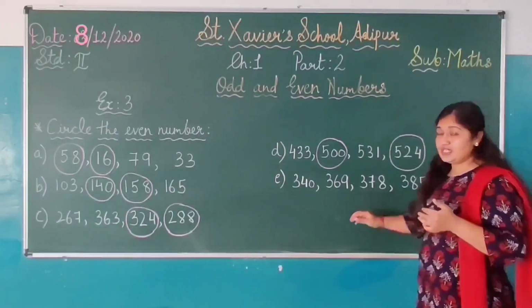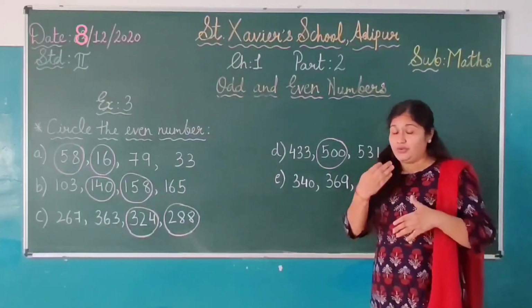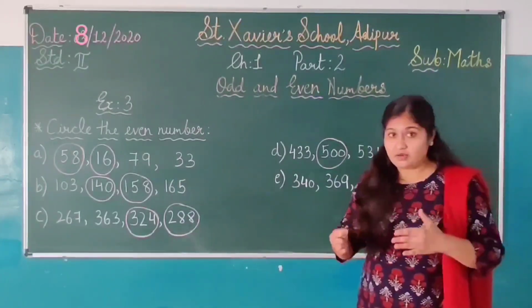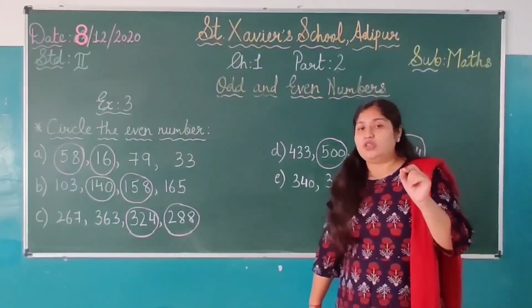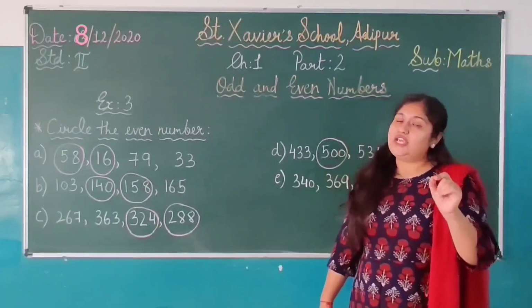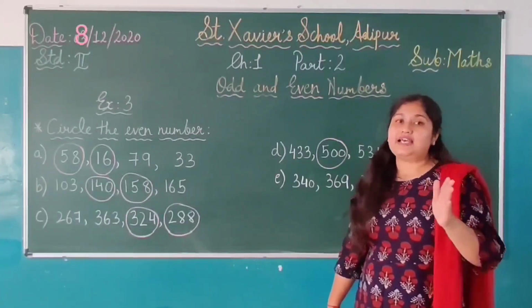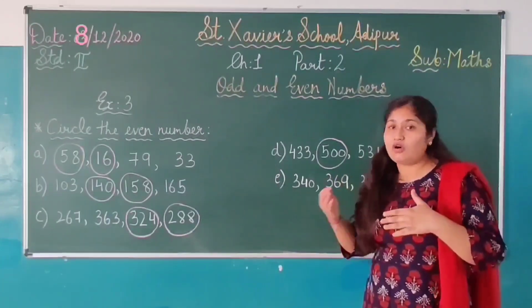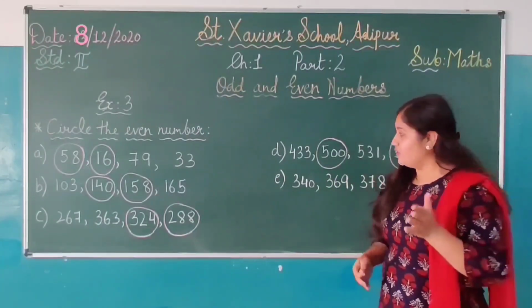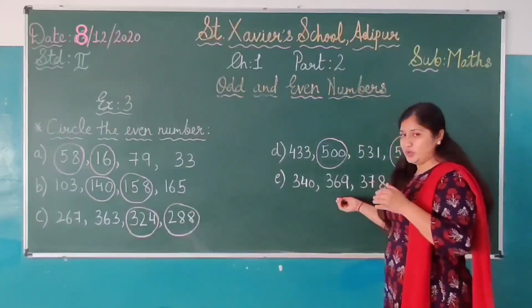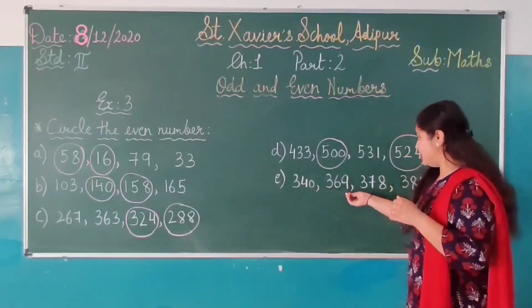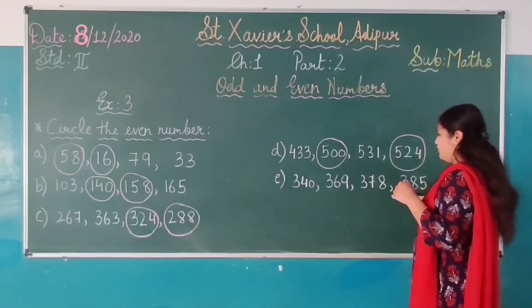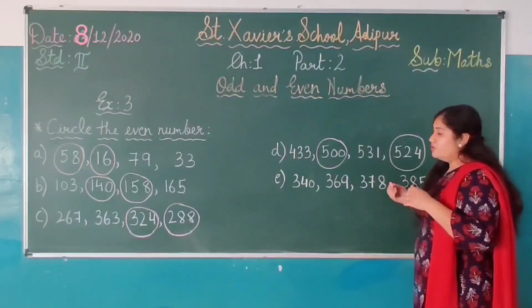Okay, students, are you getting it? Are you getting the difference between the odd and even number here? Okay. By identifying which number is on the ones place, we can easily understand which number is odd number or which number is an even number here. Right? Now the last one. E. 340, 369, 378 and 385. Right?